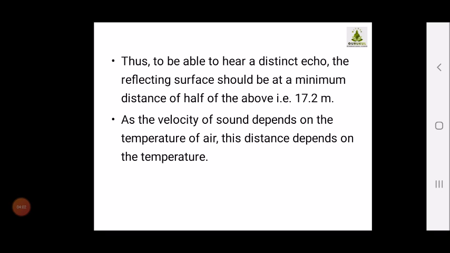Now in today's video we have studied how sound gets reflected. The remaining we will be studying in the upcoming videos.